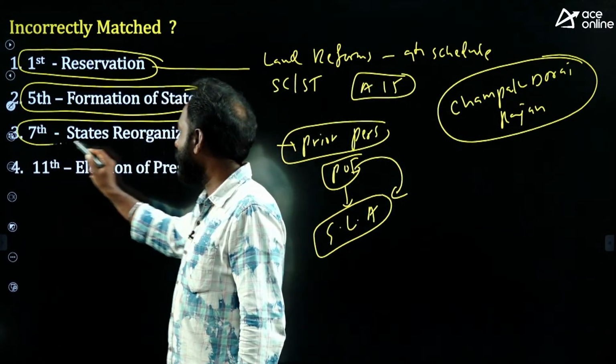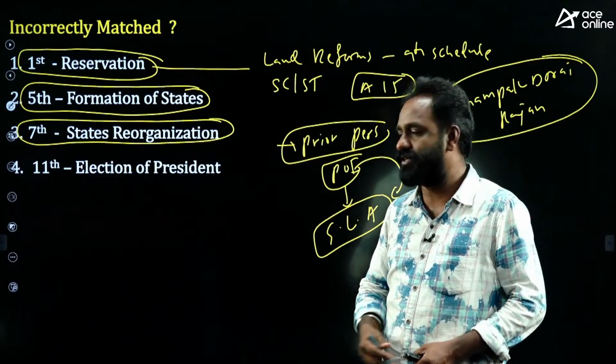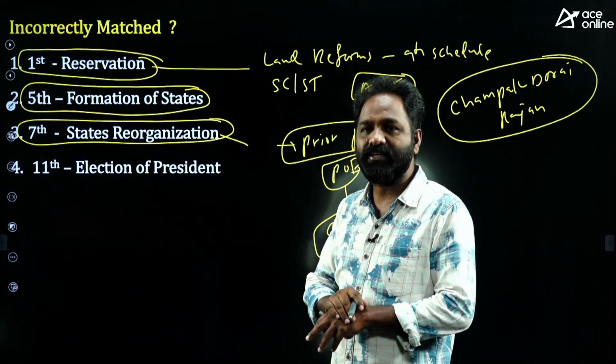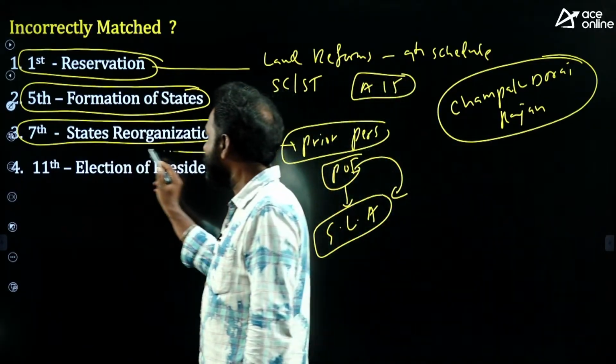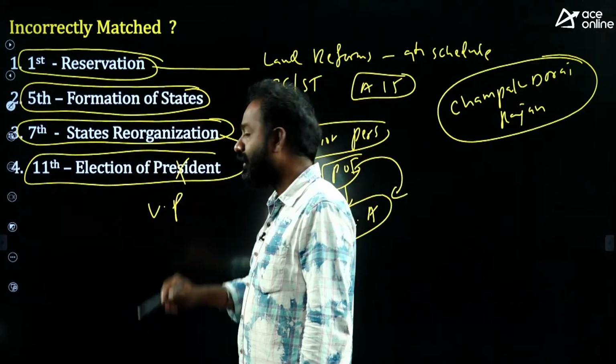And the seventh amendment is related to state organization. The States Reorganization Act was passed in 1956. That is called the seventh amendment, and through this only, Part 7 was removed. The 11th amendment is not related to the President, it is related to the Vice President.